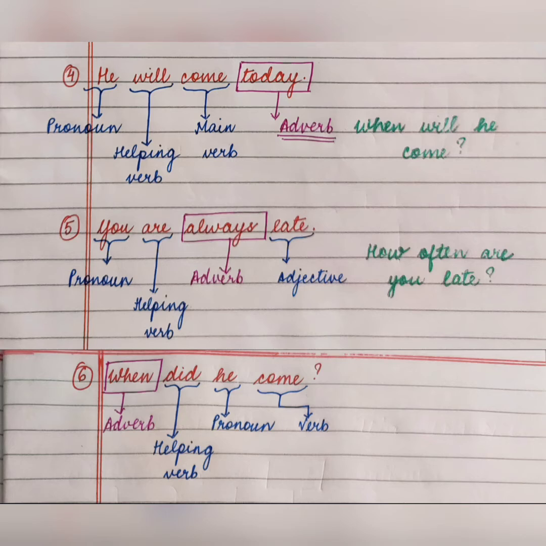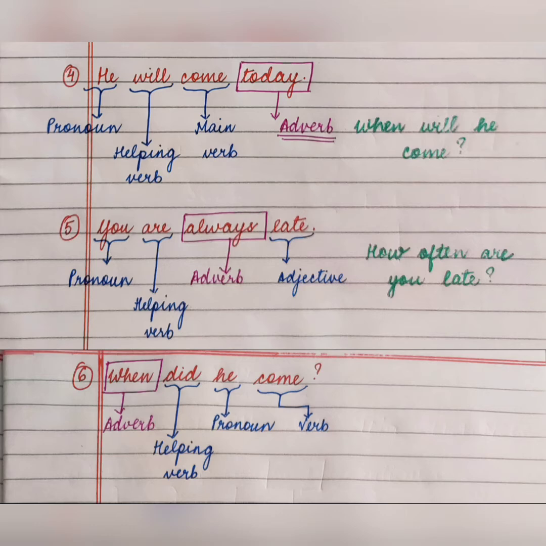Okay. So which word describes the verb here? जो verb है हमारा come, उस word को कौन सा word describe कर रहा है? When did he come? The word when is asking about the word come. Okay. So when is an adverb here.